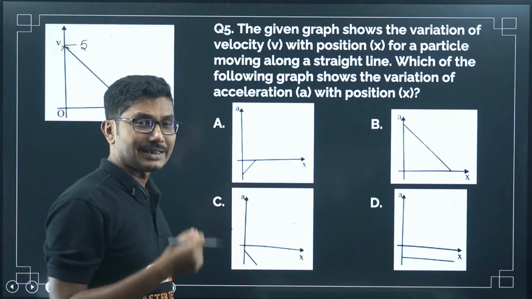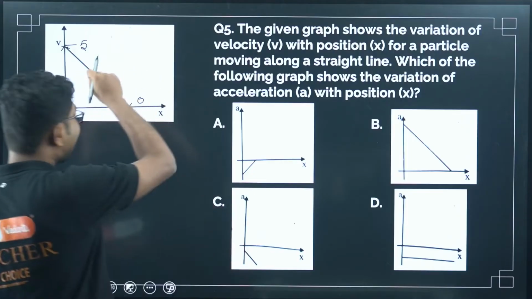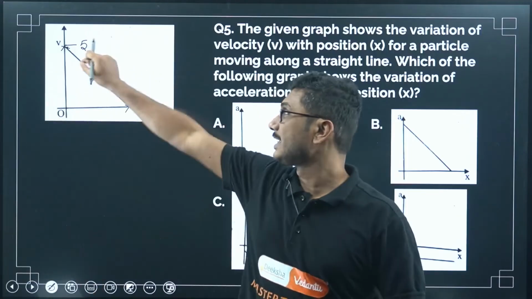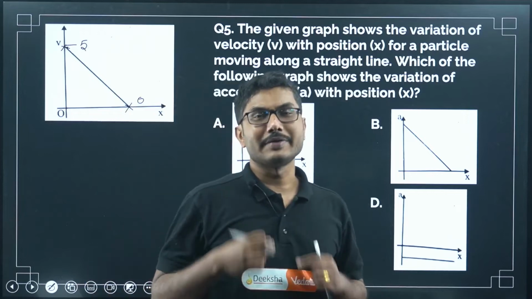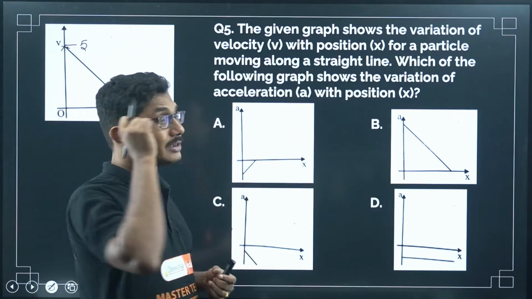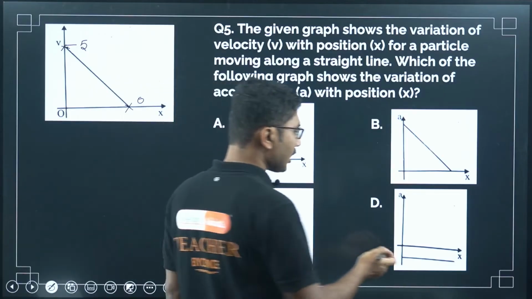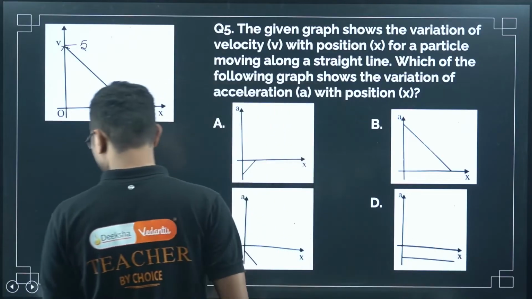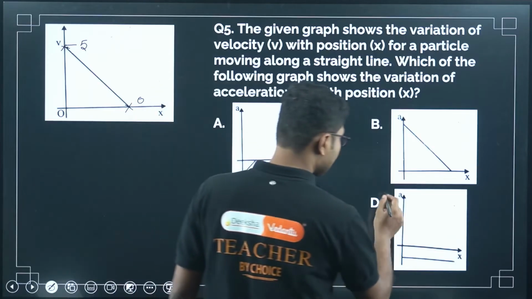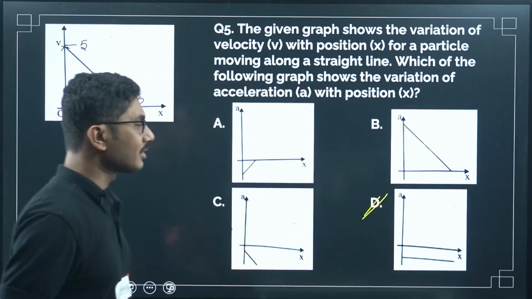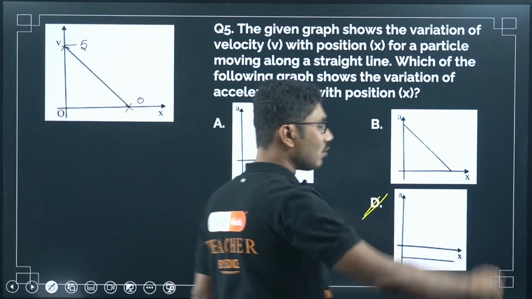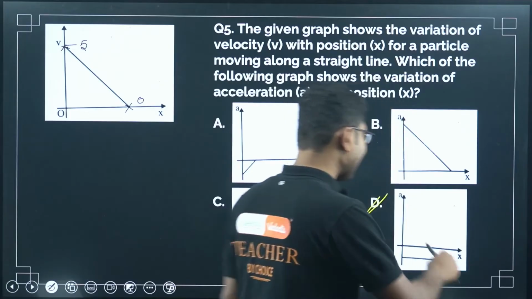That means the acceleration here is negative, obviously, because velocity is decreasing, and because of the uniformly decreasing velocity, the acceleration should be uniform as well. So uniform acceleration should be represented by this graph. So the correct answer is option D here. Acceleration is constant over distance, but it is negative in nature.